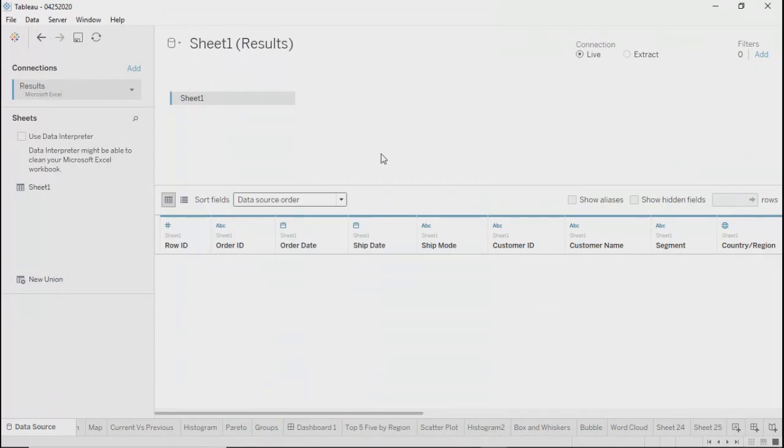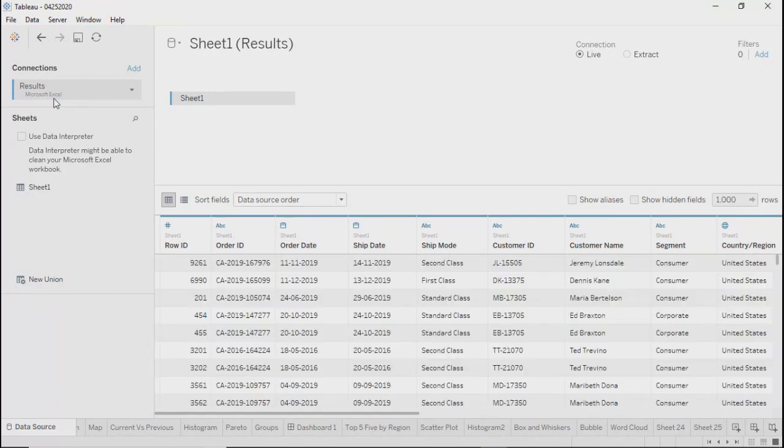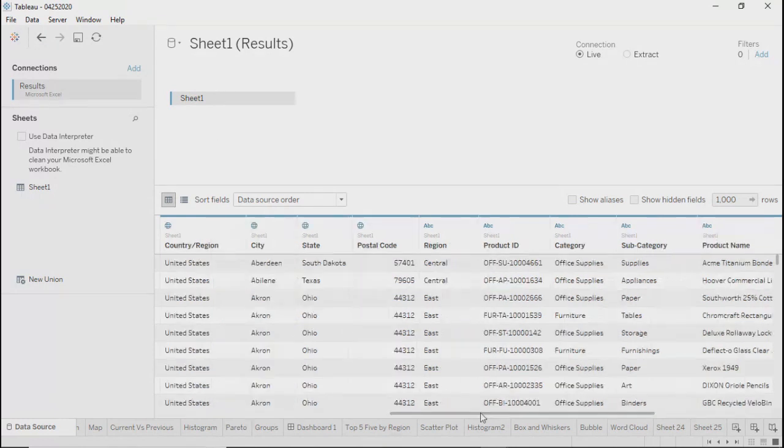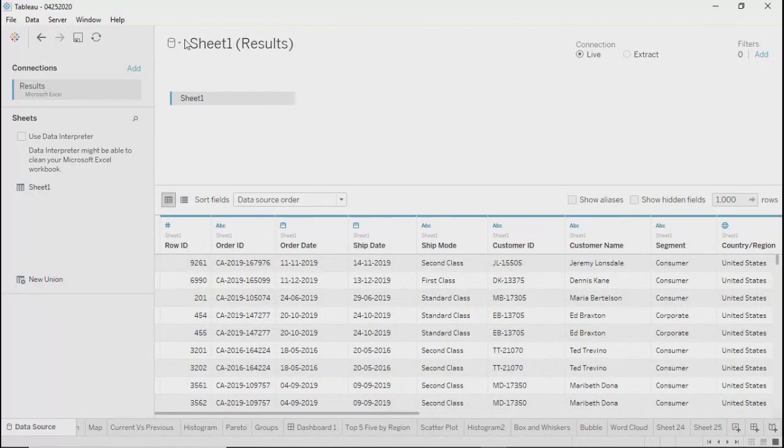As soon as you connect, now you will see here, your first data source is not coming. Now you see the results one. And over here, sheet 1 is already dragged into the data portion. If you right click on this particular drop down, you will see both. First one is the order, second one is the sheet.